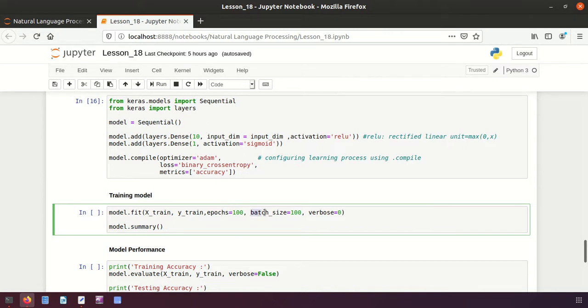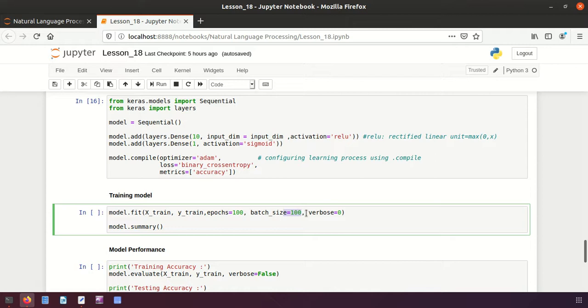So here then we have batch size. It means the number of samples you will be considering in each epoch, right? In the first epoch, I want a 100 sample size, and again in the second epoch, third epoch, it goes like that, and a 100 sample size will be considered.